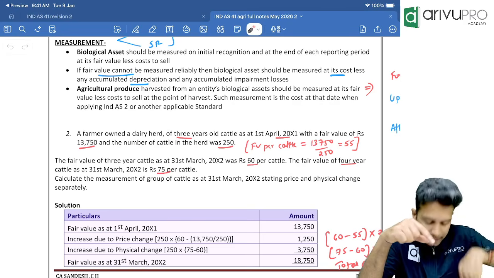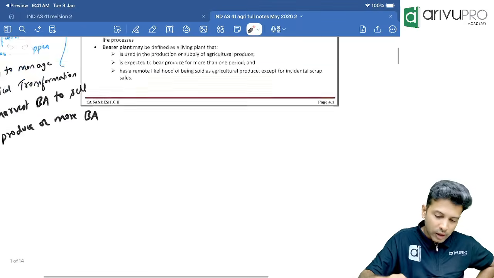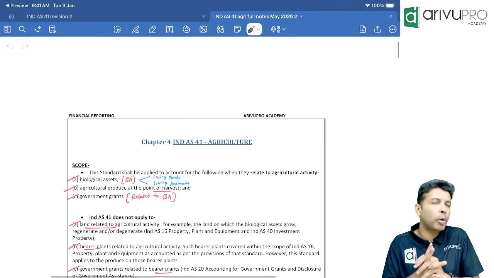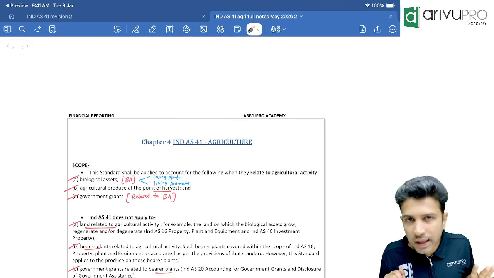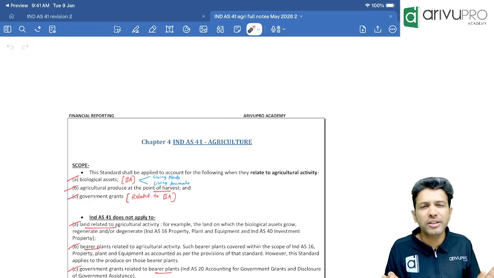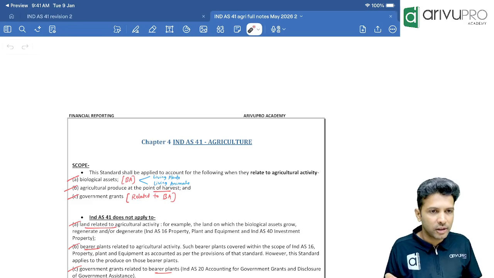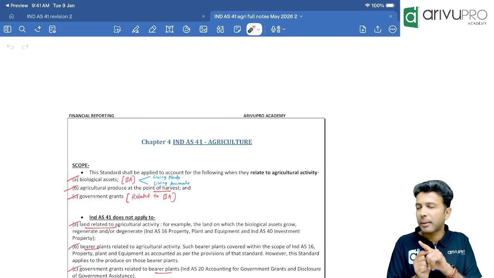Standard name: Ind AS 41 that talks about agriculture. So the scope of the standard is three things predominantly. One, biological assets which are used for agricultural activity. Biological assets means living plants and animals. But does bearer plant come under Ind AS 41? No. Which standard will apply for bearer plant?